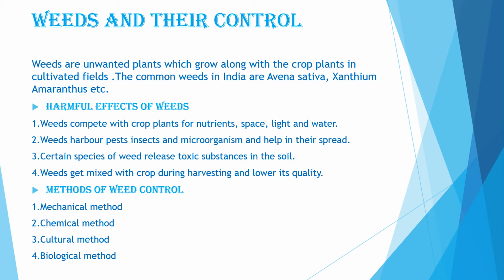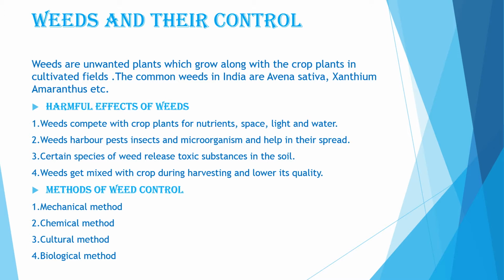So what are the harmful effects of weeds on our crops? Weeds compete with the crop plant for nutrients, space, light and water. This results in lowering the food grain quality and reduction in crop yield. Weeds harbor pests, insects, and microorganisms, and they help in their spread. Certain species of weeds release toxic substances in the soil. These interfere with crop growth. Weeds get mixed up with the crop during harvesting and can lower its quality. Seeds of weeds germinate earlier than our main crop. So these are the harmful effects of weeds on our crop.